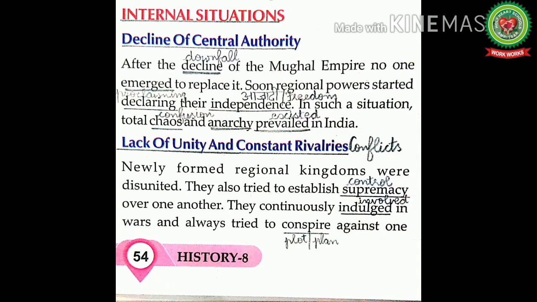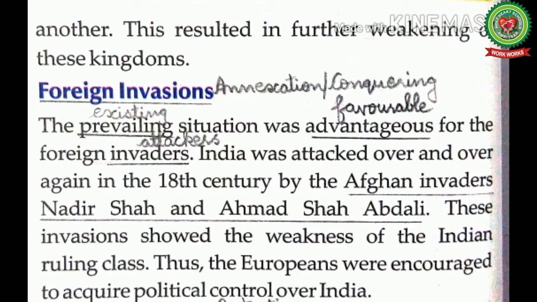And always tried to conspire against one another. This resulted in further weakening of these kingdoms. It means there was a lack of unity among the newly formed regional kingdoms. They fought with one another frequently. They often failed to unite for a common cause, and the British took advantage of the lack of unity